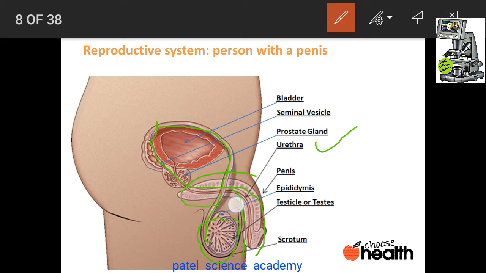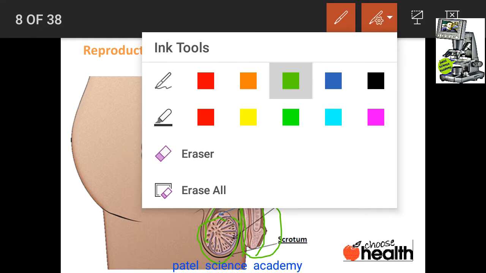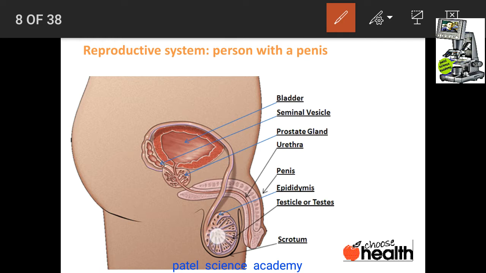This region with the erectile tissue, which gets erected during intercourse or sexual contact, is called the penis. So remember the testes, the long tube vas deferens, the tube urethra, and the region called the penis.